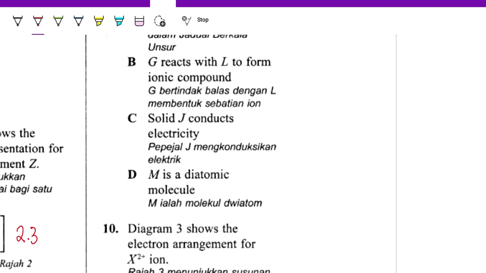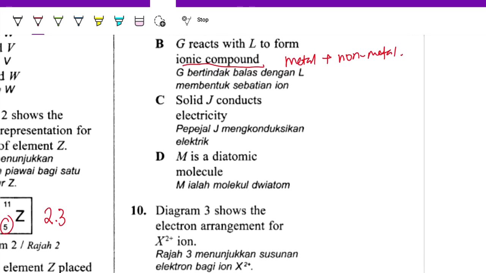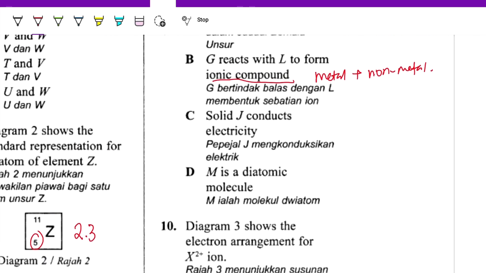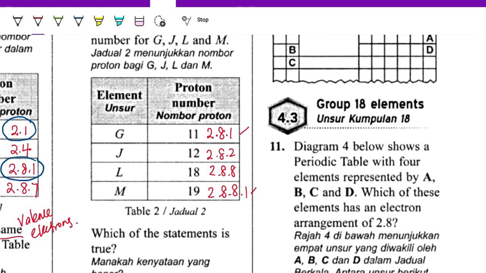Next, G reacts with L to form an ionic compound. So an ionic compound is the reaction between metal and non-metal. This one we'll discuss in detail under chapter 5, but now we just use this information. Metal, non-metal, G and L. G is metal, L is non-metal. But although L is non-metal, L is a noble gas.